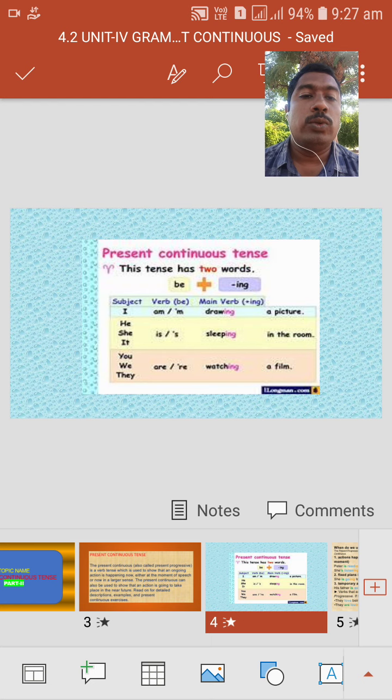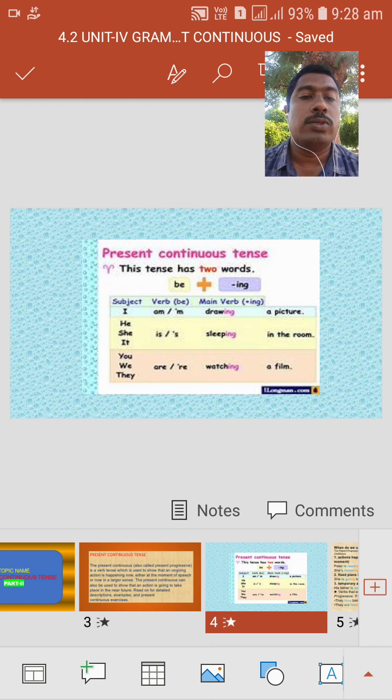Where do we use these helping verbs, or for which subjects are we going to use them? First one is am. Am is used for I. Then we, you, they: first person plural, second person plural as well as singular, and then third person plural.